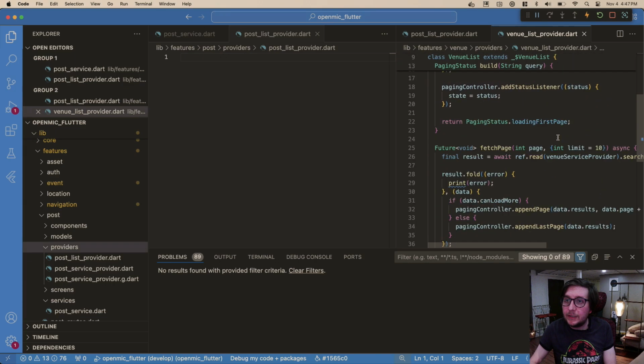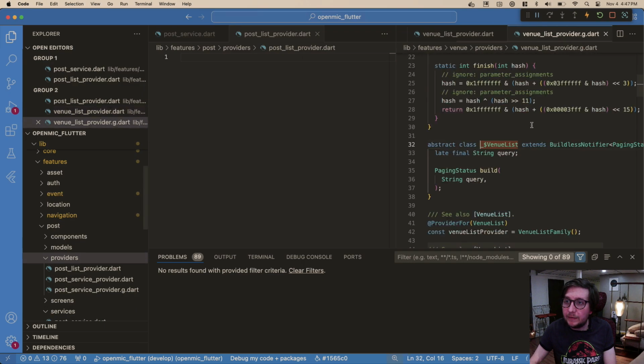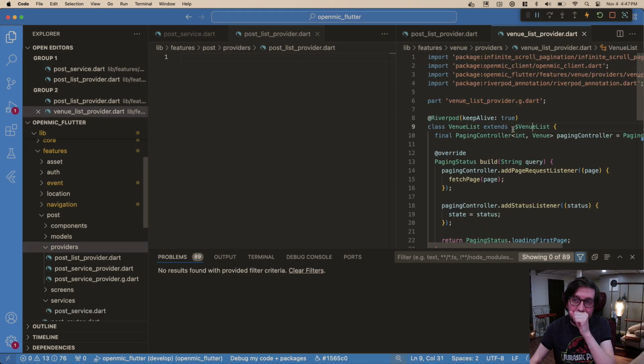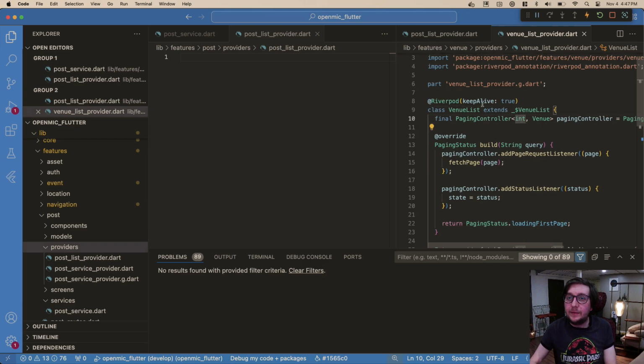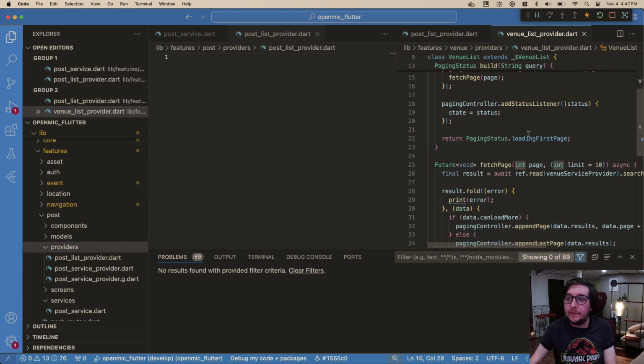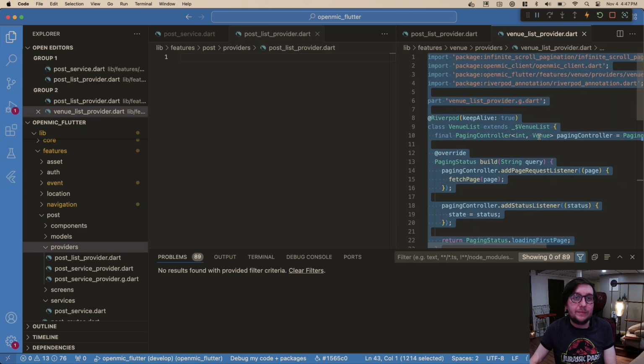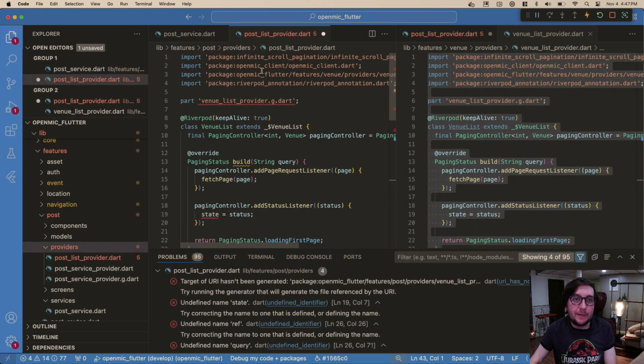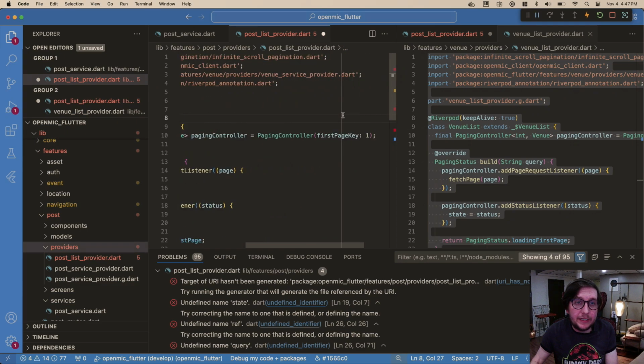Yeah, I just wanted to remember something here. Paging status, yeah. Okay, so like all good developers, copy and paste. So we're going to change this to say post list provider. We're going to change venue list to say post list. All this other stuff looks good here.